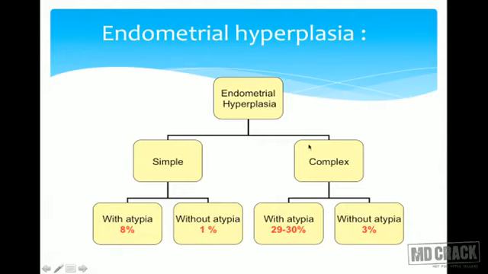In the glandular variety, in complex, if it is with atypia, it is almost around 29 to 30%. And without atypia, it's only 3%. So whenever you have atypia mentioned in the MCQ, you have to always think that there are higher chances of this hyperplastic endometrium getting converted to CA, and that's why treatment has to be more radical. Understand the point? There are more chances of this condition getting converted to carcinoma, so the treatment has to be more radical in the form of total abdominal hysterectomy along with salpingo-oophorectomy.